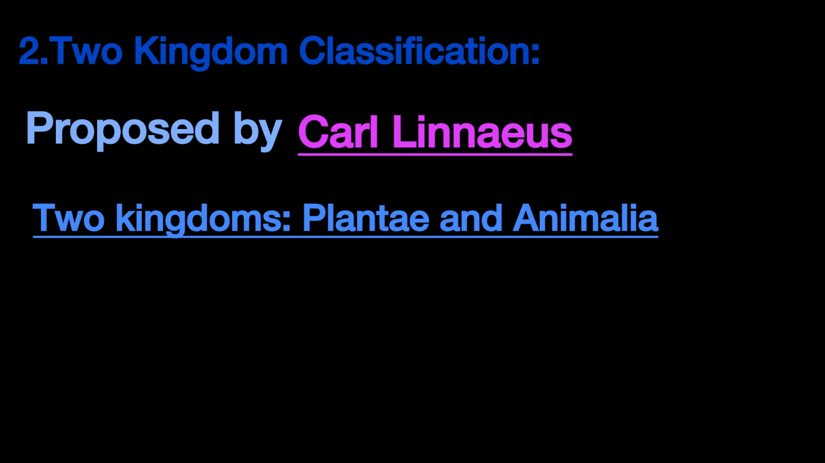Second most important point, two kingdom classification proposed by Carl Linnaeus. Remember the name Carl Linnaeus. Secondly, he gave two kingdoms, Plantae and Animalia. Plantae and Animalia proposed by Carl Linnaeus.